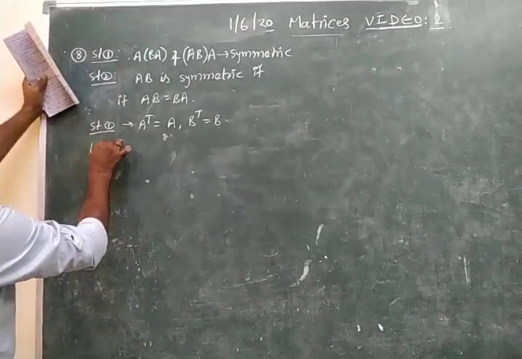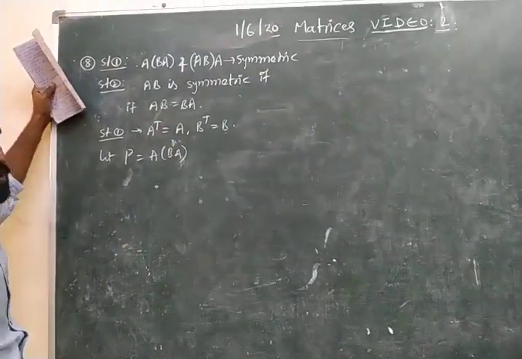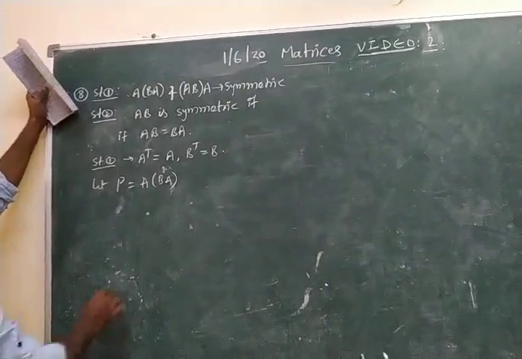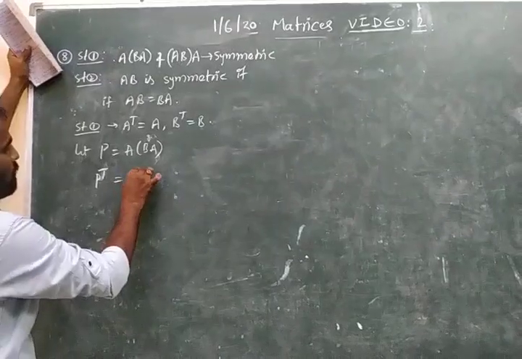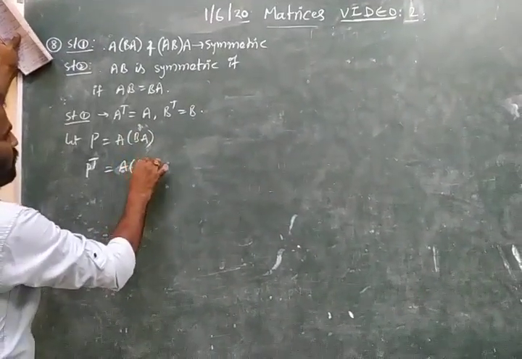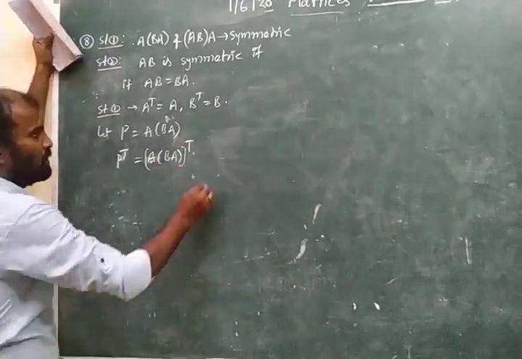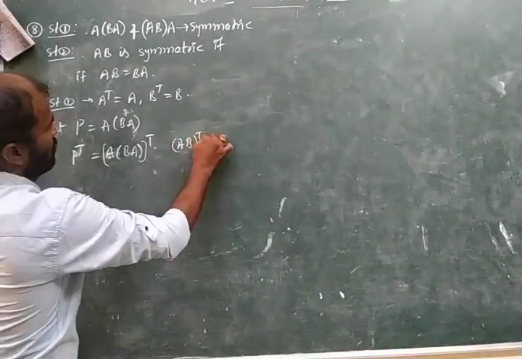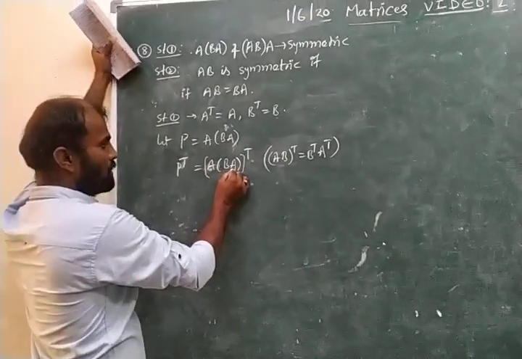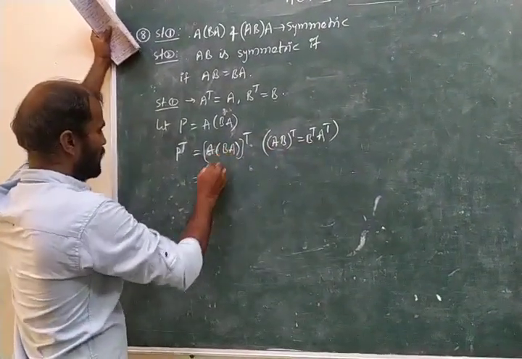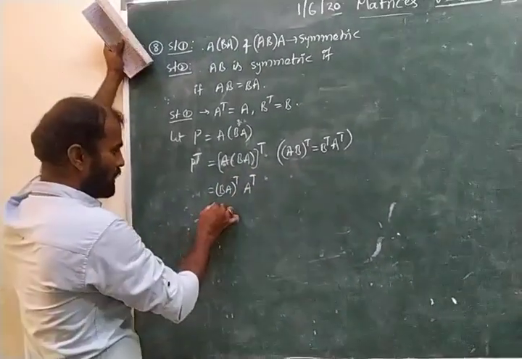For that, let P equal to the first matrix, A into BA. For finding whether it is symmetric or not, transpose it. By transposing it, we get P transpose equal to A into BA whole transpose. Clearly this is of the form A into B whole transpose. We know that AB whole transpose is B transpose into A transpose. Here A is A only, B means BA. By using this formula, we get BA whole transpose into A transpose. Again, we get AB whole transpose.